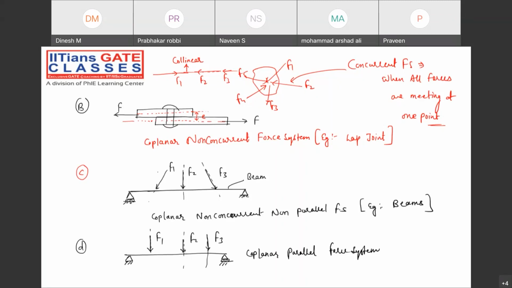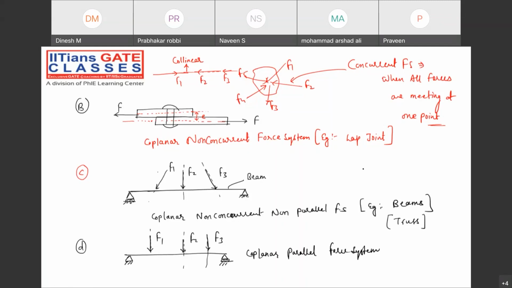Try to think and tell. Very good. So trusses will also come under this category. Right? Note down, very, very important: coplanar, non-concurrent, non-parallel force system, truss will also come.